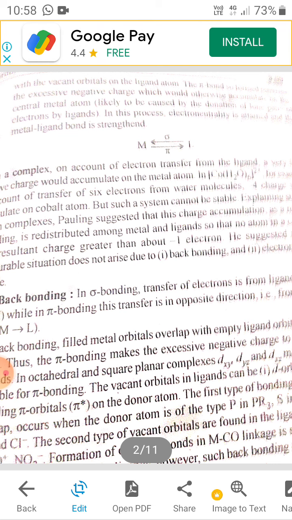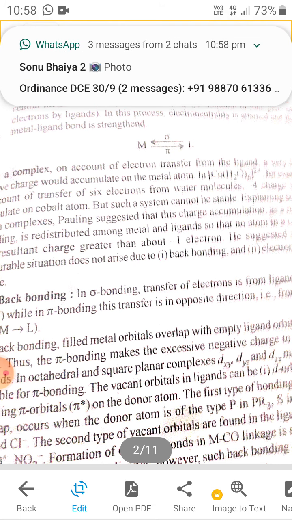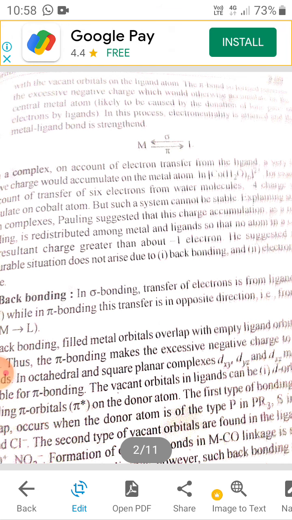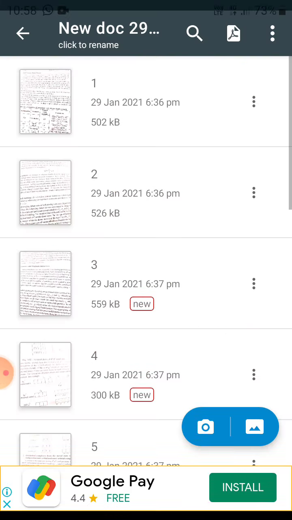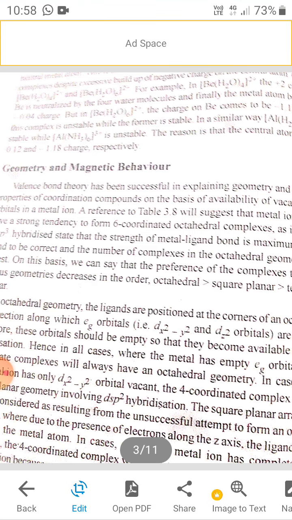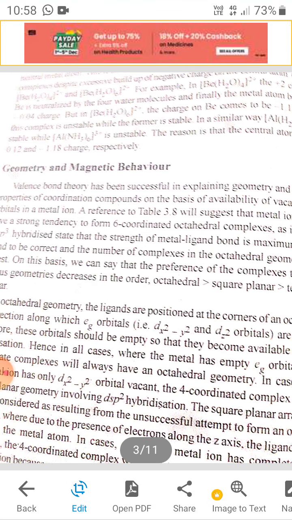In back bonding, filled metal orbitals overlap with the empty ligand orbitals and a pi bond is formed. This makes a negative charge on the metal, and to reduce this negative charge there is back bonding. Electroneutrality principle: when all the electrons are in the same region, we follow the electroneutrality principle. In this principle, geometry and magnetic behavior are taken into consideration.